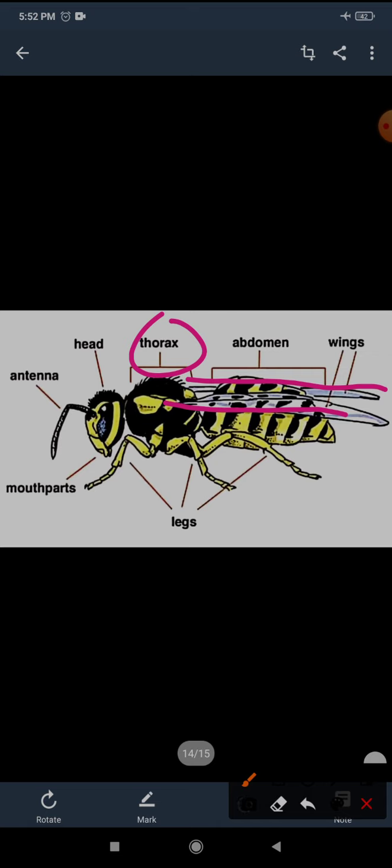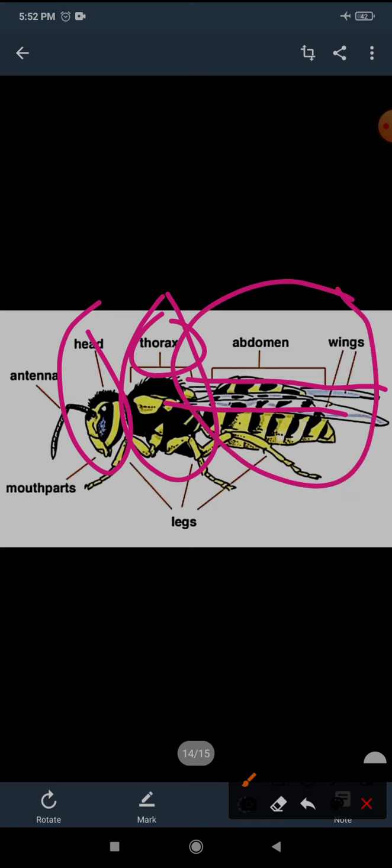Okay, now we have studied the two body parts, head and thorax. Now we will study the next part, that is the abdomen, the third and the last part. The abdomen is the largest part of the insect body.